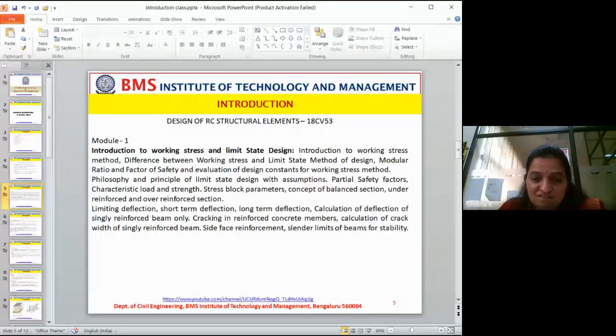This is what we start the design and analysis with. If you want to design, you need the analysis part. If you want to know the analysis, you have to know the design part. Okay, but how? This is what we are doing.